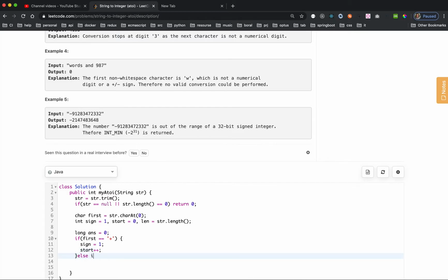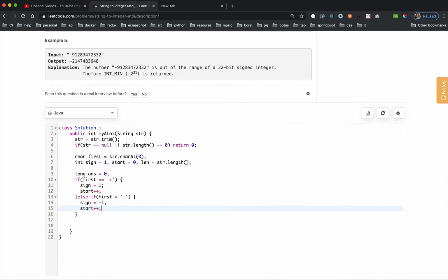And it also accepts the first character equal to negative. If it is a negative sign, we also accept it, and the sign will be negative 1. Then we move our pointer to the next character. Only these two are accepted. Once it's moved here, then we start the loop.